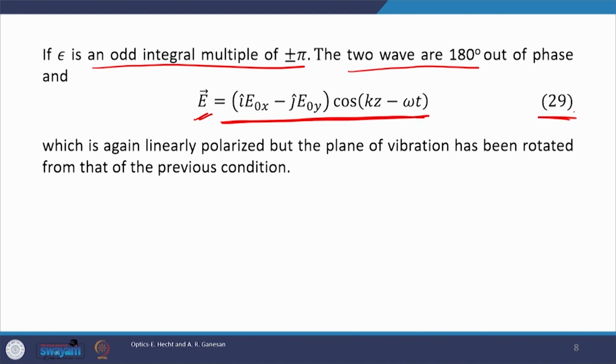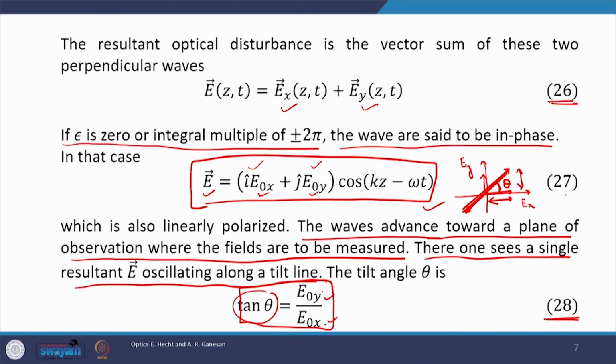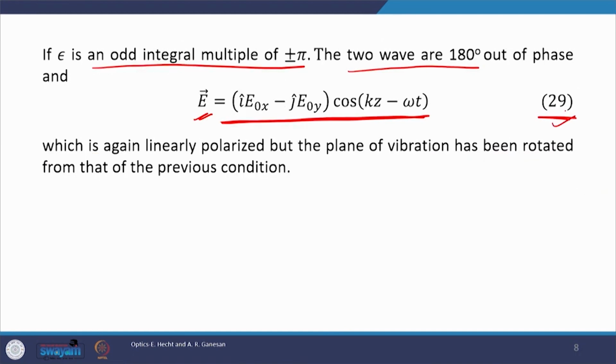This is expressed by equation number 29, and the difference from the previous resultant disturbance, given by equation number 27, is that there is a minus sign instead of a plus sign.